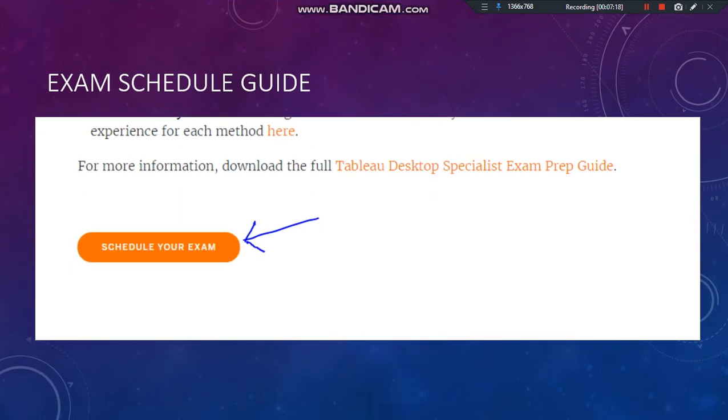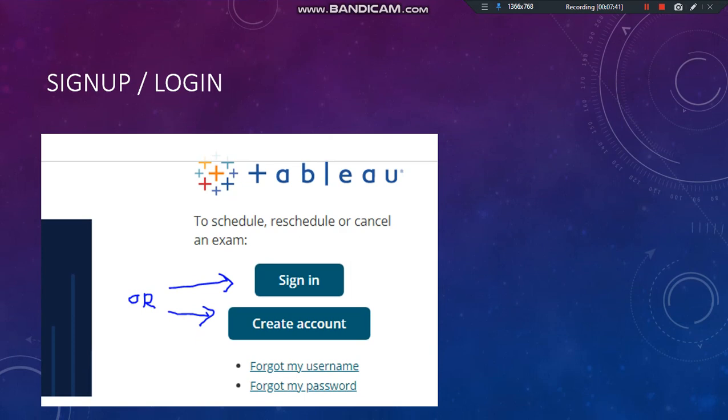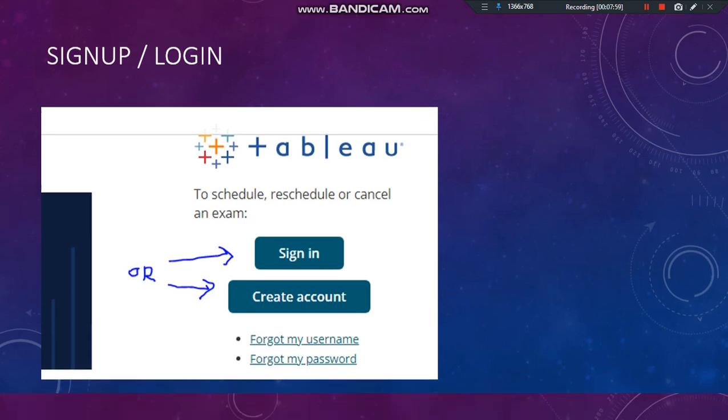How can you schedule this exam? So basically you have to visit the Tableau website. You simply Google the Tableau Desktop Specialist exam, and you will come to this home page where you can schedule your exam. As I highlighted, you just hit the button to schedule your exam, and once you hit that, you have to either sign in or create an account. Once you create your account, you select your country, and it is a very straightforward process. You select the nearest test center, book your slot, and pay the test fees. That's it, nothing out of the box over here.